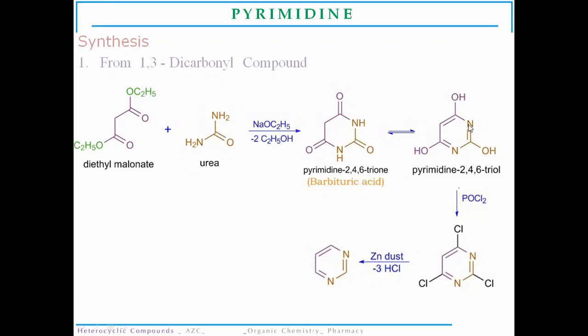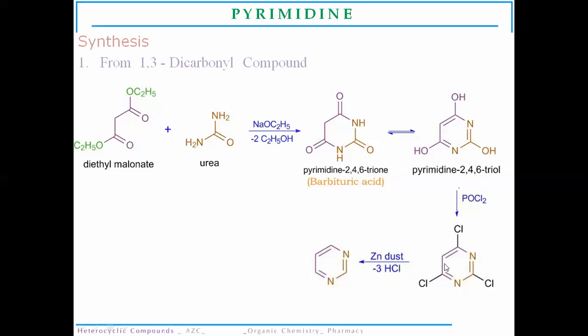This barbituric acid undergoes a tautomerization reaction. So there will be formation of pyrimidine 2,4,6 triol, and this pyrimidine 2,4,6 triol, in the presence of phosphorus oxychloride, forms the 2,4,6 chloropyrimidine, or pyrimidine 2,4,6 chloro derivative.